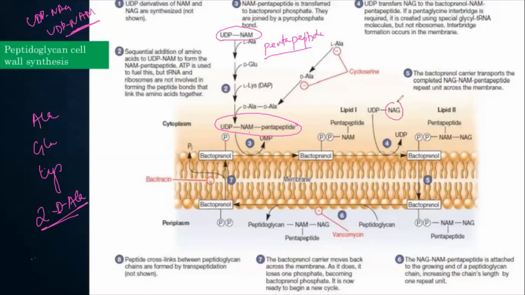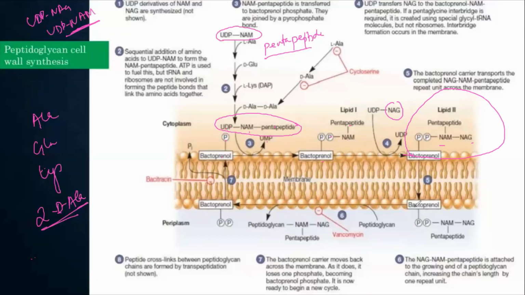Then the NAG unit comes, it gets attached to this. Okay, so this is your 1 unit of peptidoglycan. Now this is being transferred to the outer layer of your cell wall. So what is happening then? The NAM-NAG pentapeptide is then attached to the growing peptidoglycan layer, which is again increasing the length of your peptidoglycan.